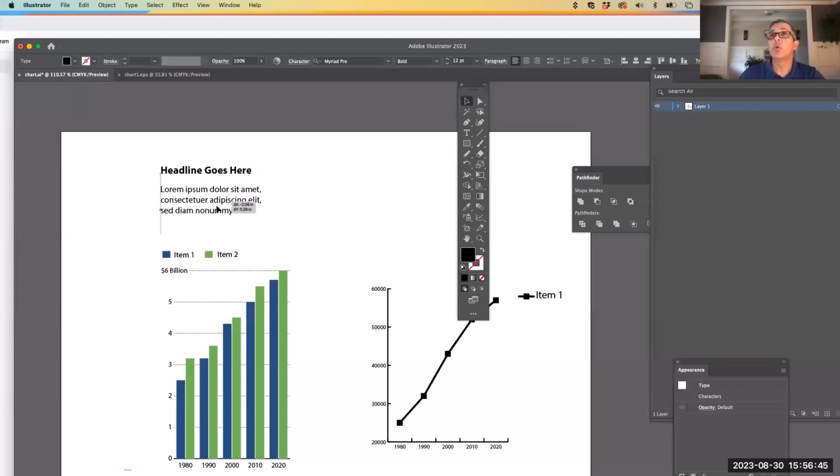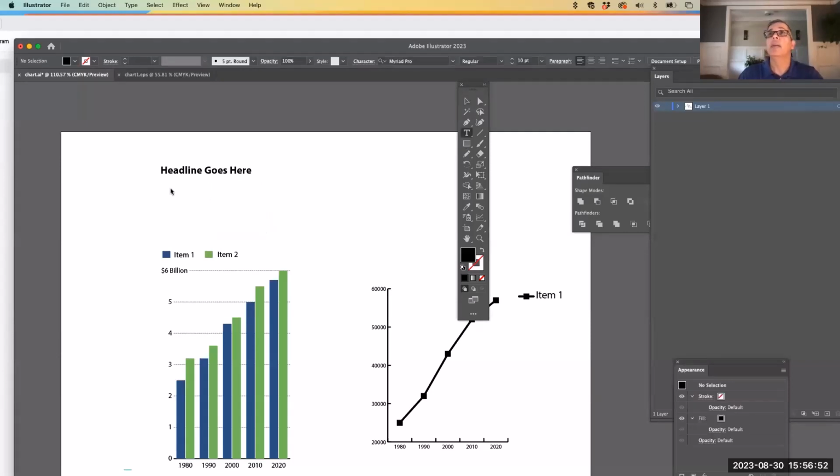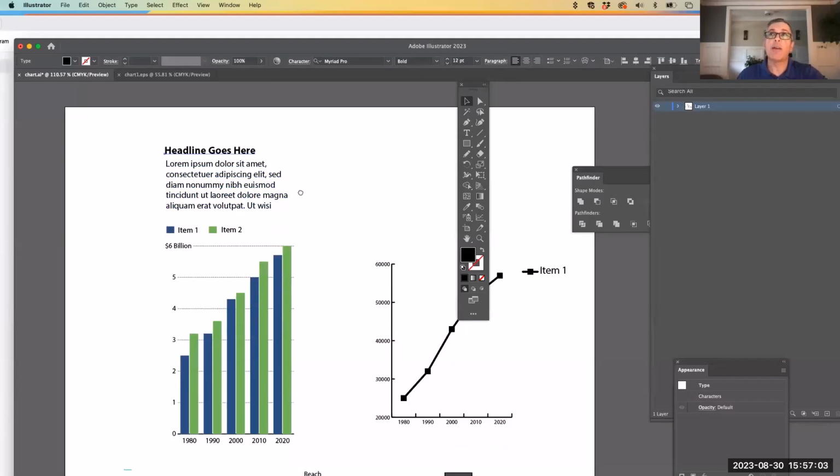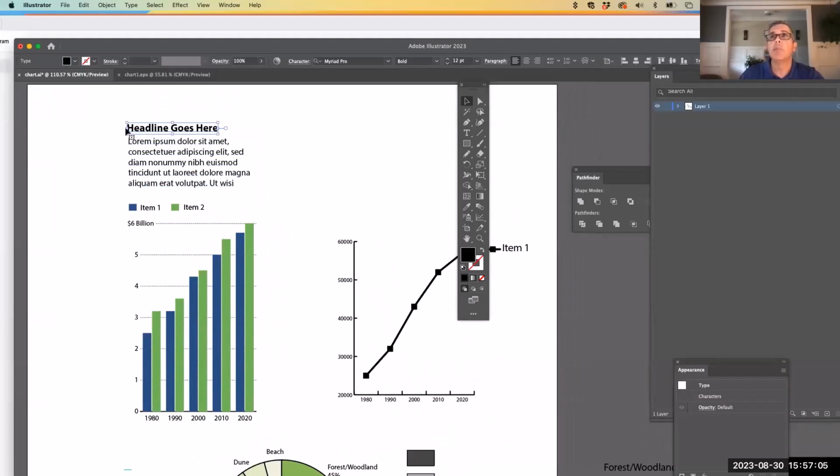But for the intro, I don't want to do that. I want to be able to reflow it. So by clicking and dragging, I create a box and it puts dummy type in there for me that I can reset. I can reflow however I want. So yes, usually for graphics, just about every time, I'm going to have a headline.